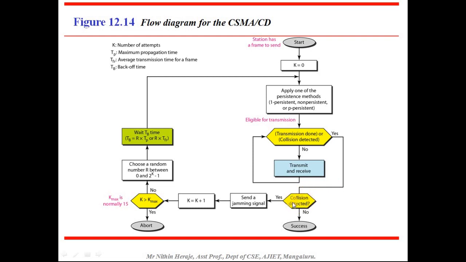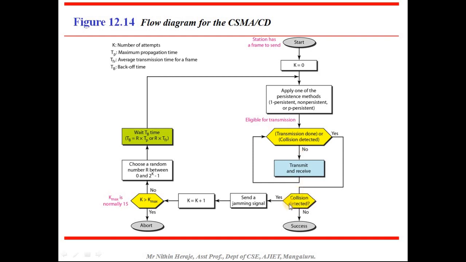If a collision is not detected, then the frame transmission is a success. If transmission is not done, it will transmit and receive, and again wait at this position. Again it will check if transmission is done or collision is detected.